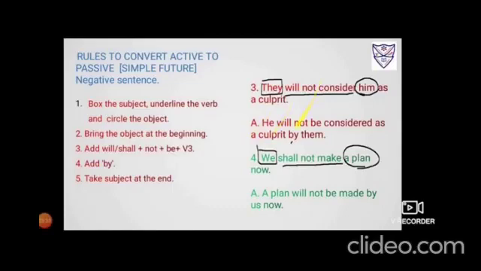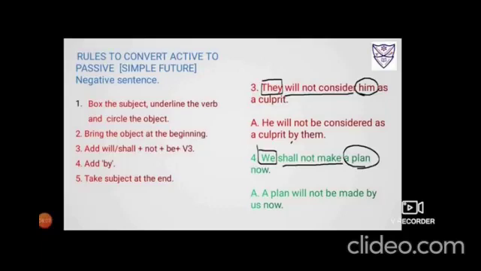Not will be used in the same manner. Then you have to use be. Immediately after using be, I'll change the verb into its third form. Consider, considered, considered. As, you have to put it same. A culprit, then you have to bring as a culprit's extra word. Fine. And then by. Drag the subject at the end, so they will change to them. So it will be he will not be considered as a culprit by them.